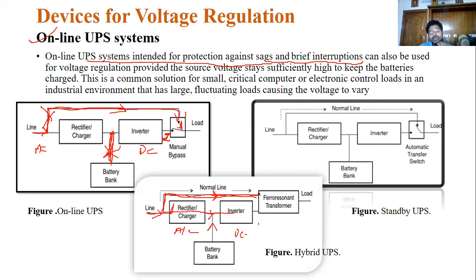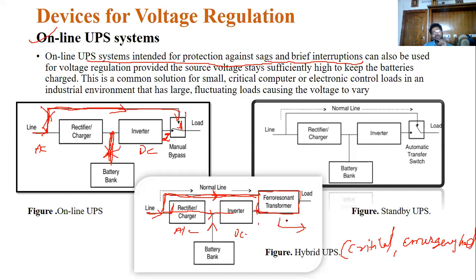Why are we using this? To regulate, or to maintain, constant voltage at the load side. Where do we use this hybrid UPS setup? For critical and emergency loads, very emergency as well as critical loads.